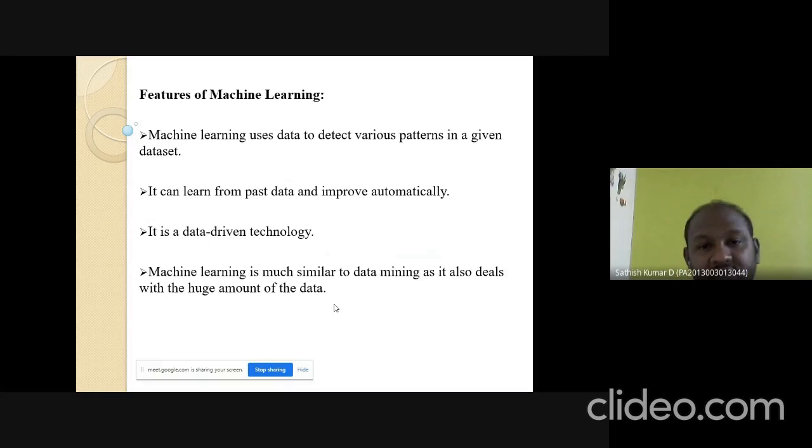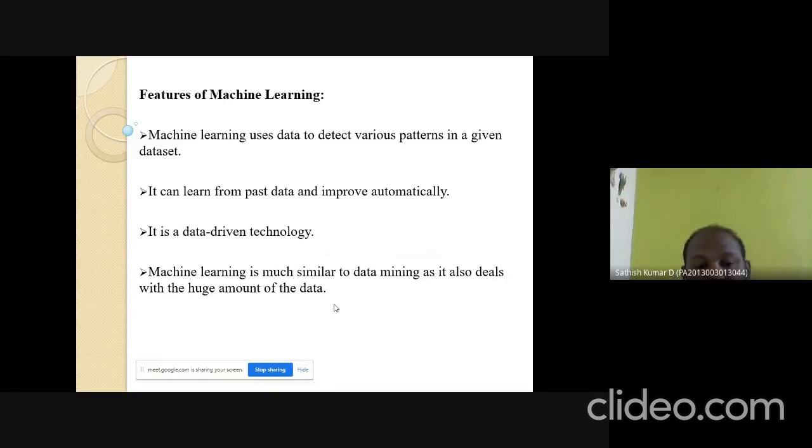Then, features of machine learning. Machine learning uses data to detect various patterns in a given data set. That is, with the help of previous data, it predicts various patterns for the predicted output. It can learn from past data and improve performance automatically. The next feature is that it is a data-driven technology. Data-driven means that based on the previous data only, it is going to create the output.